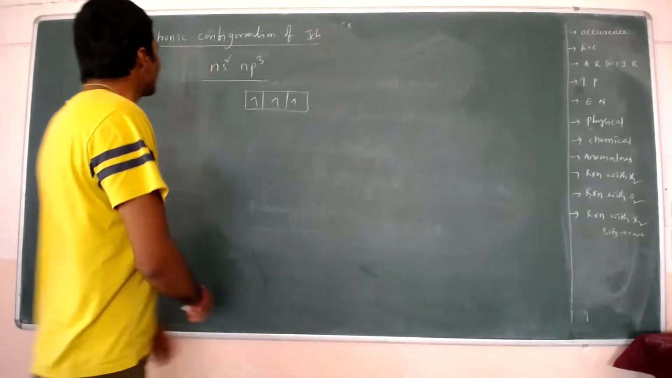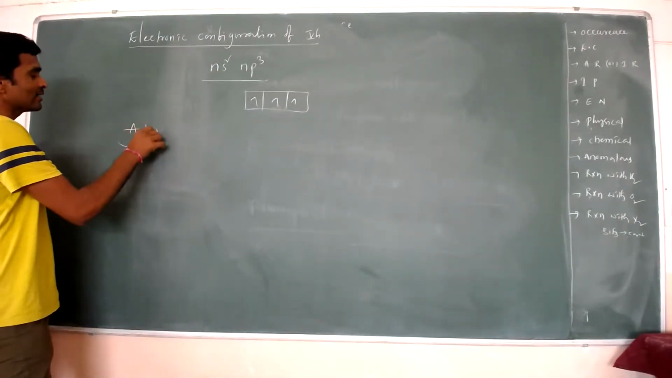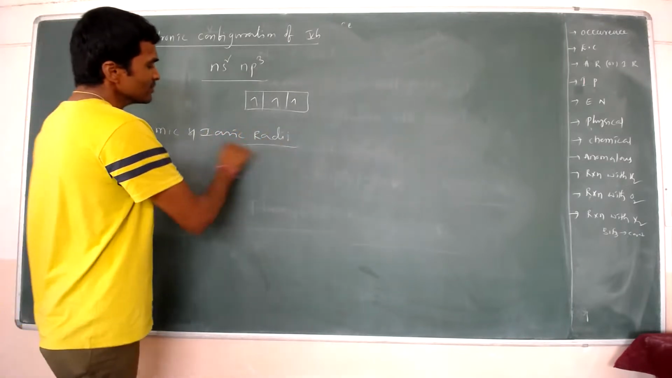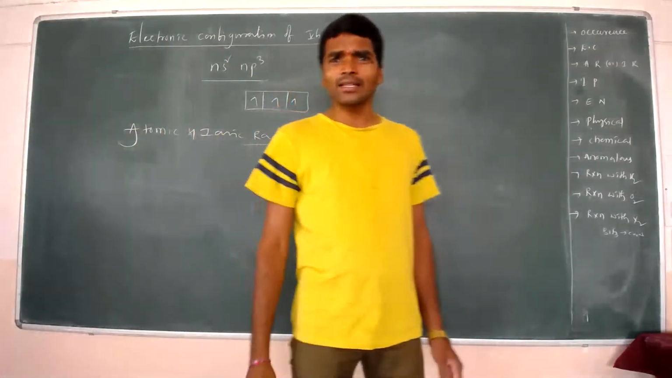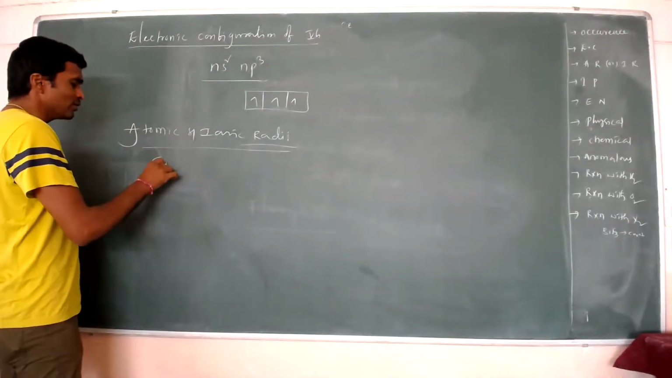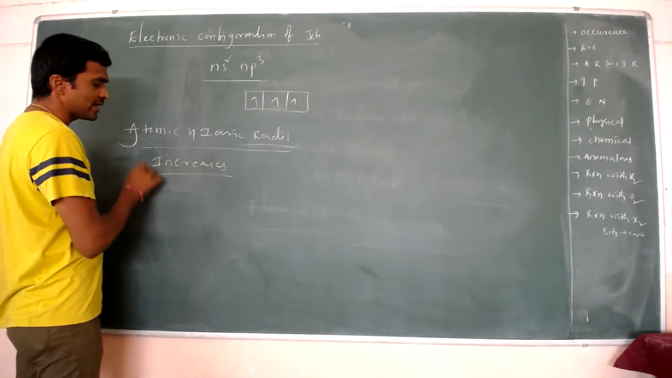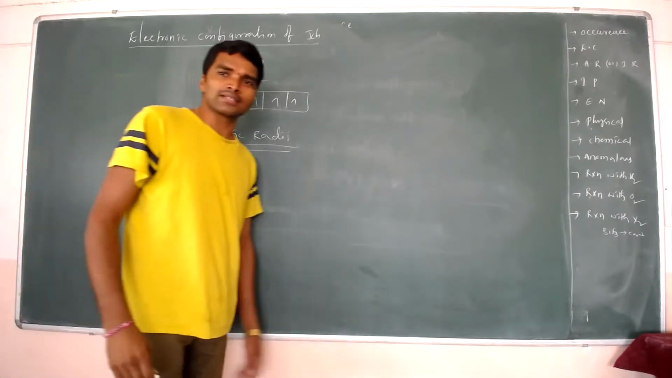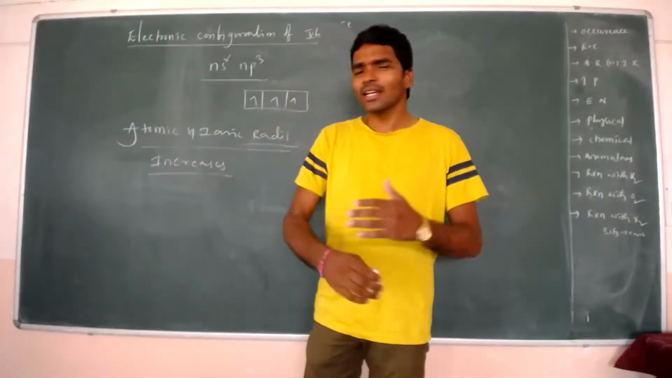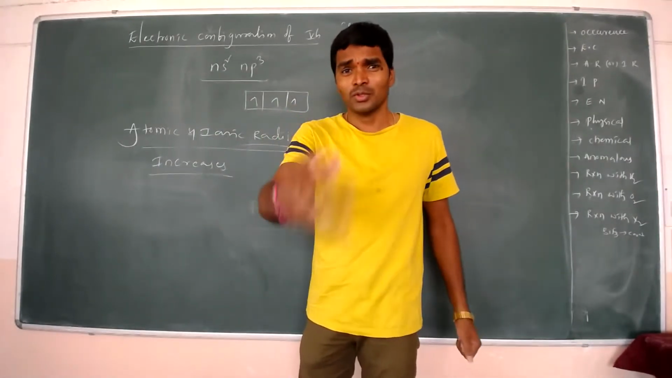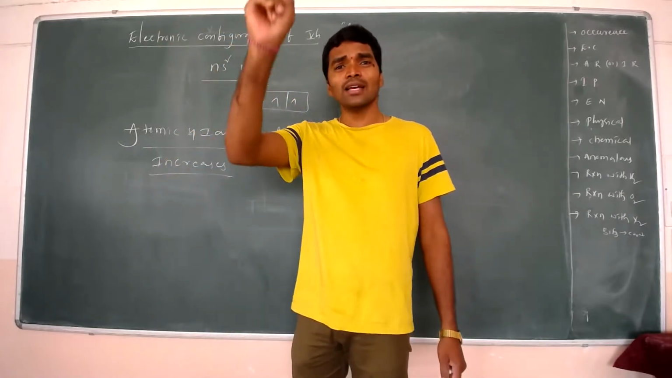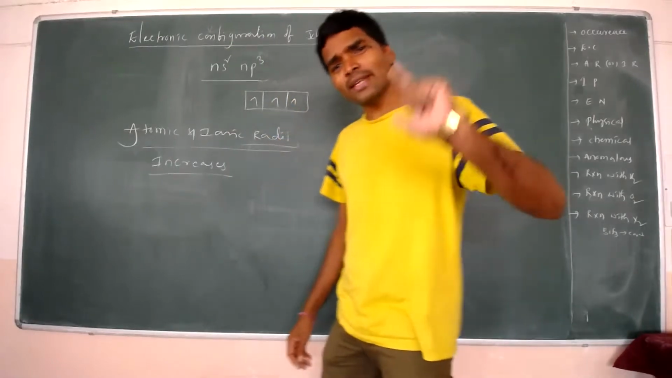Next we discuss atomic and ionic radii. Atomic and ionic radii increase down the group. Why do they increase? Because the differentiating electrons enter into new shells. So that's why the atomic and ionic radius increases down the group.